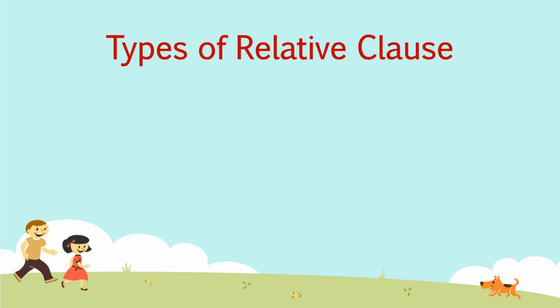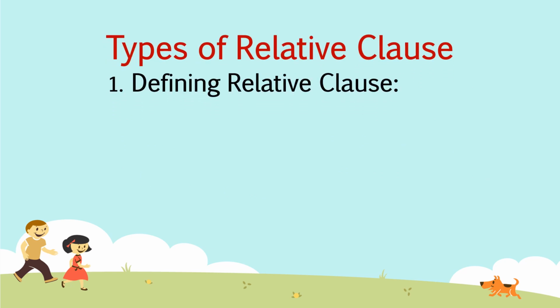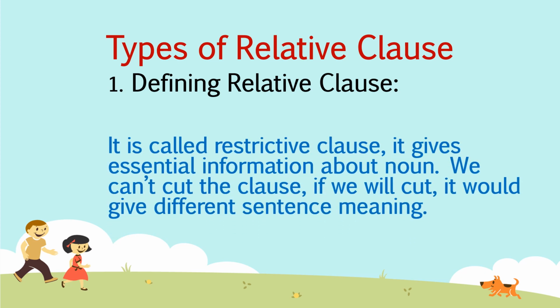Types of relative clause. There are two types of relative clause. The first one is the defining relative clause. We also call it a restrictive clause. It gives essential, important information about the noun. We cannot cut that clause, and if we cut it, it would give the sentence a different meaning.